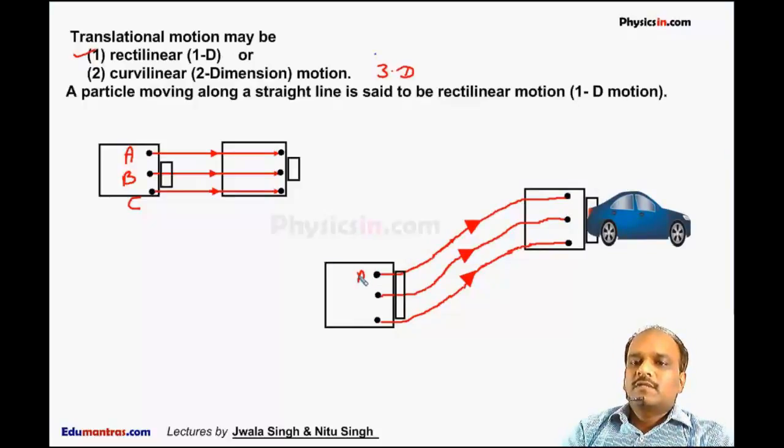If the same 3 particles, let this particle be A, this particle be B, this particle be C, are moving such that at any instant, at any time t, all these 3 particles are moving with the same velocity, meaning their magnitude is same and their direction is same, then we can say this car is moving in a curvilinear motion, or this motion is also called two-dimensional or three-dimensional. This is also a type of translational motion.